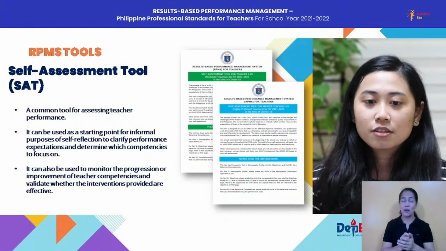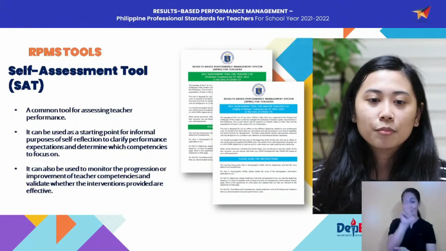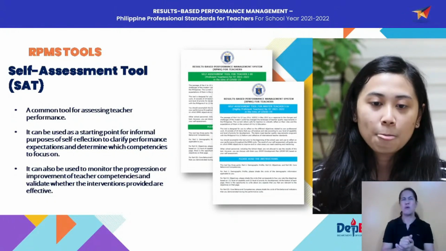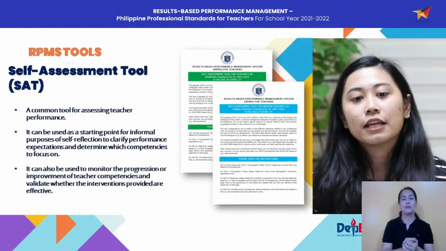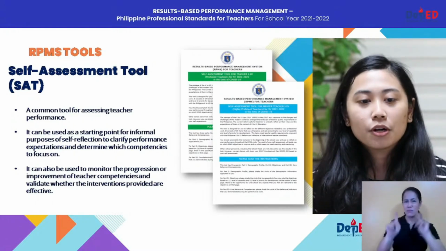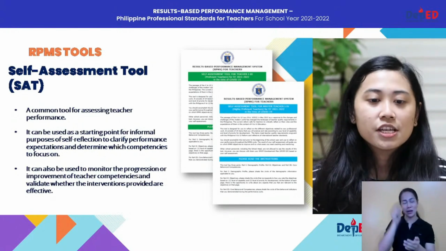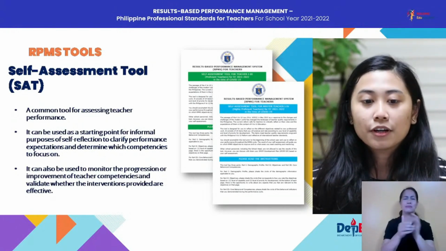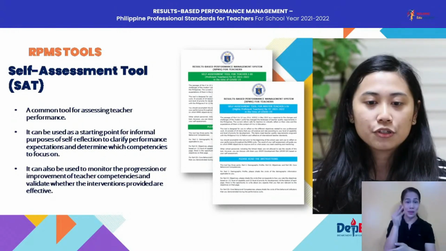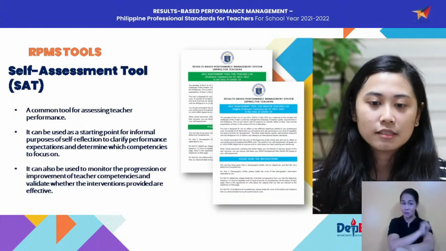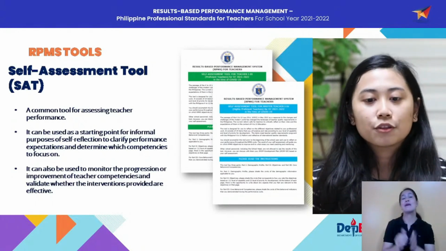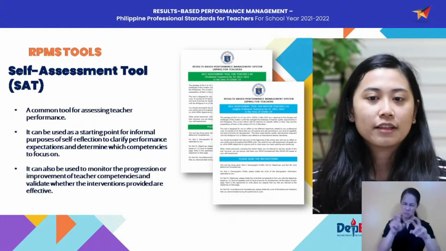So it can be used as a starting point for informal purposes of self-reflection or to clarify performance expectations and determine which competencies to focus on. It can also be used to monitor the progression or improvement of a teacher's competencies and validate whether the interventions provided are effective.